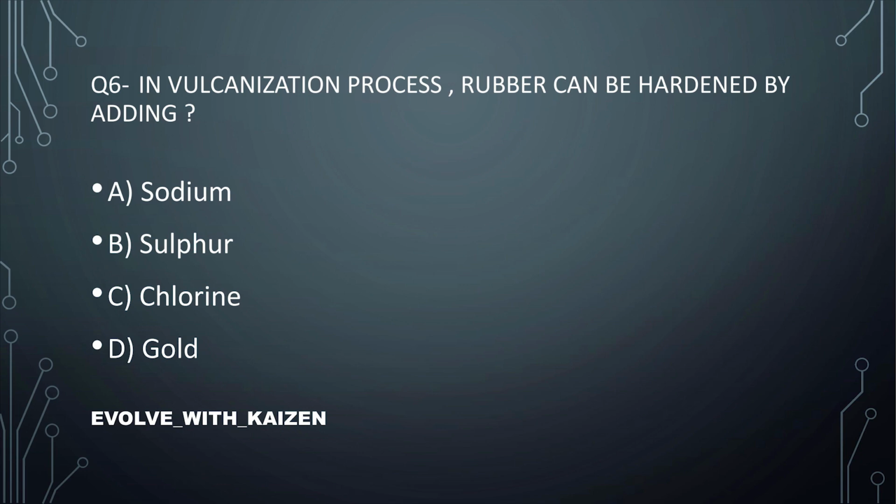In vulcanization process, rubber can be hardened by adding? The answer is option number B, sulfur.